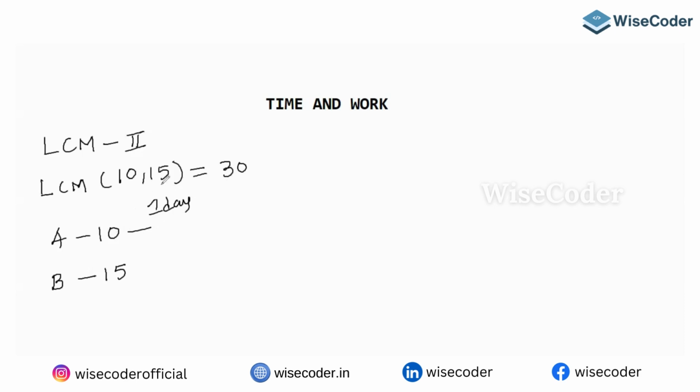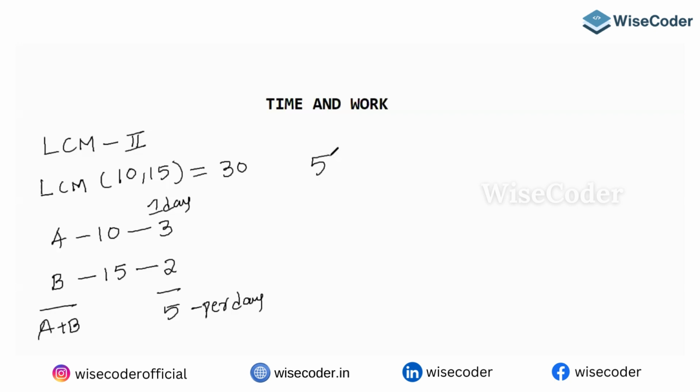In 10 days he will eat 30, so in one day he will eat 3 chocolates. In 15 days B will eat 30 chocolates, so in one day B will eat 2 chocolates. So A and B together are eating 5 chocolates per day. That's where your answer comes from.